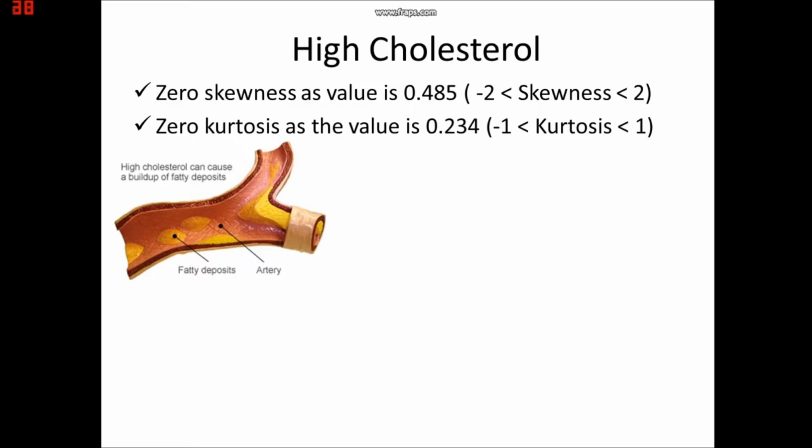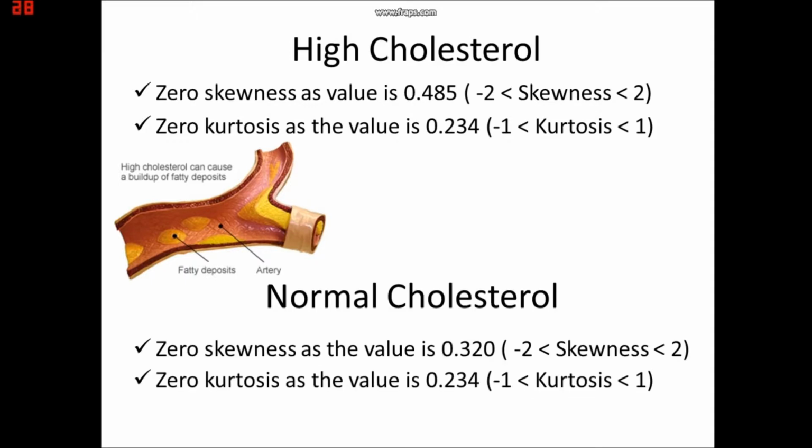Since the kurtosis is within -1 to 1, we can conclude that our summary statistic is normally distributed, as it matches the Gaussian distribution whereby mean equals median. Also, the skewness of the data, which is 0.234, indicates that it is within the range of -2 and 2. Therefore, our summary statistic has an approximately symmetrical distribution.